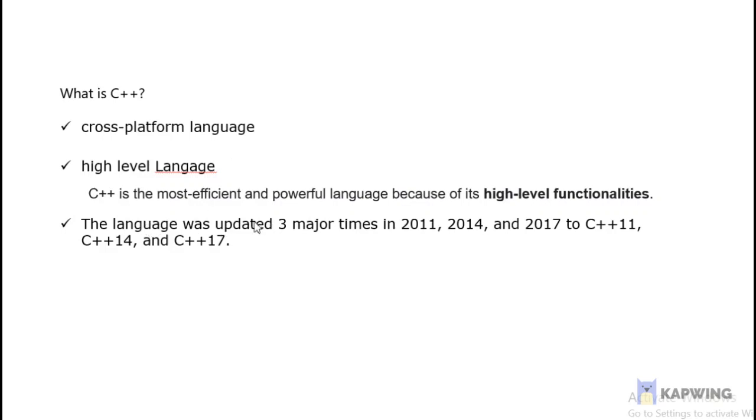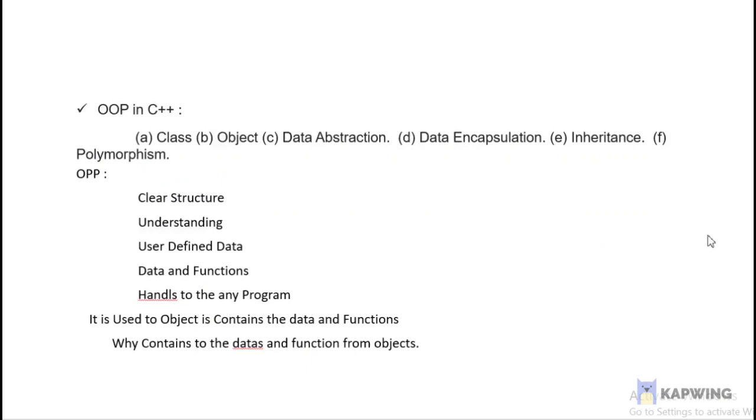The language was updated three major times, in 2011, 2014 and 2017, to C++11, C++14 and so on. OOP means object-oriented programming language. Class and object, data abstraction, data encapsulation, inheritance, polymorphism and many more. These are OOP concepts.